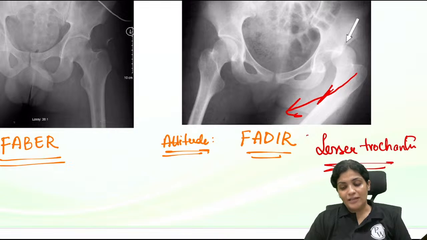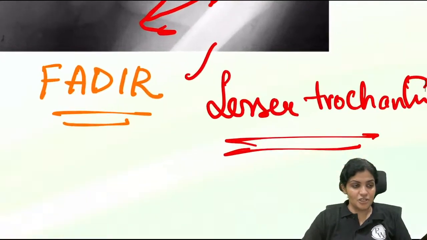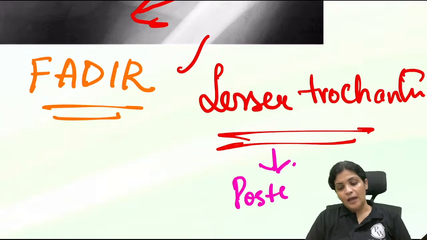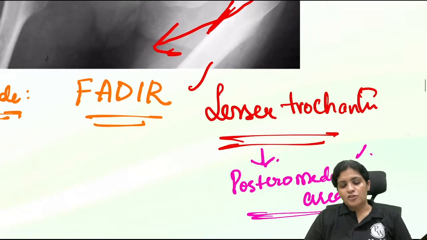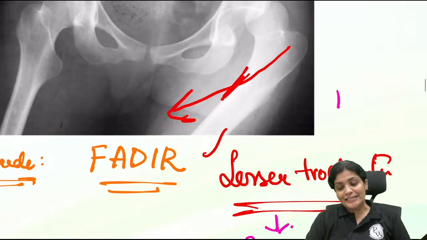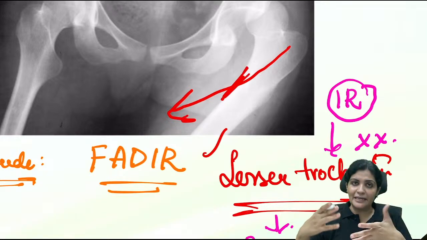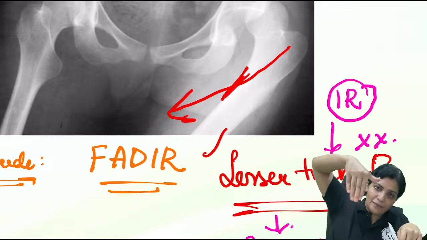So why is the lesser trochanter very important? Because this lesser trochanter is a structure which is usually present on the posteromedial area of the femur. Whenever the leg is internally rotated, you cannot see the lesser trochanter, because it is already a medial structure and now you are turning the leg more inside.